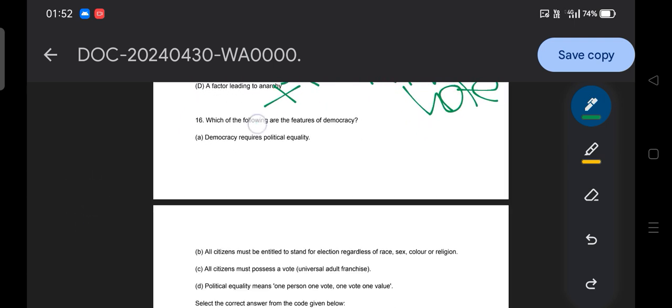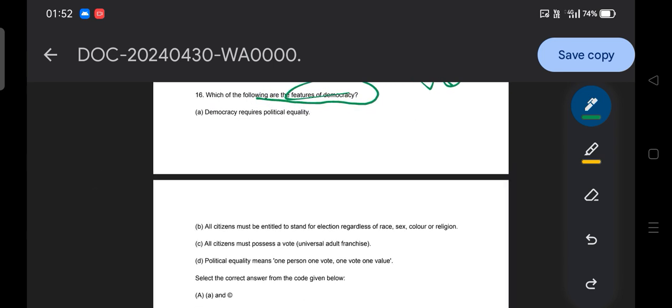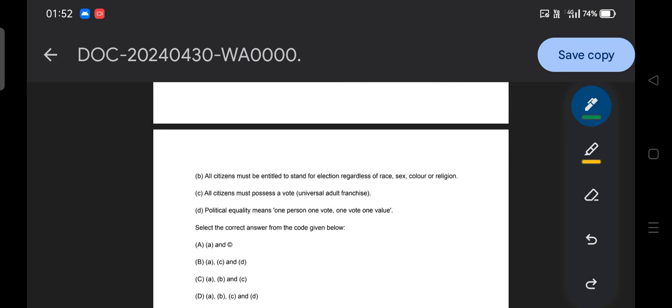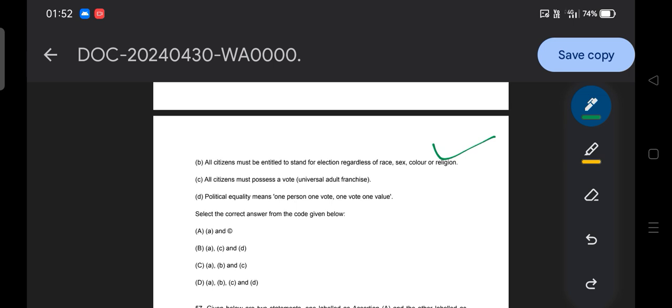Moving to the next question: which of the following are features of democracy? Democracy requires political equality. Correct. All citizens must be entitled to stand for election regardless of race, sex, color and religion. That means it's our political rights, the right to contest in elections. Then option C, all citizens must possess a vote. That means universal adult franchise.